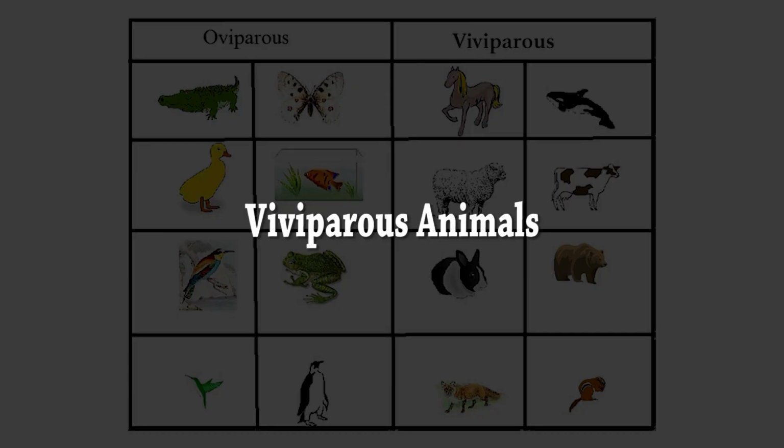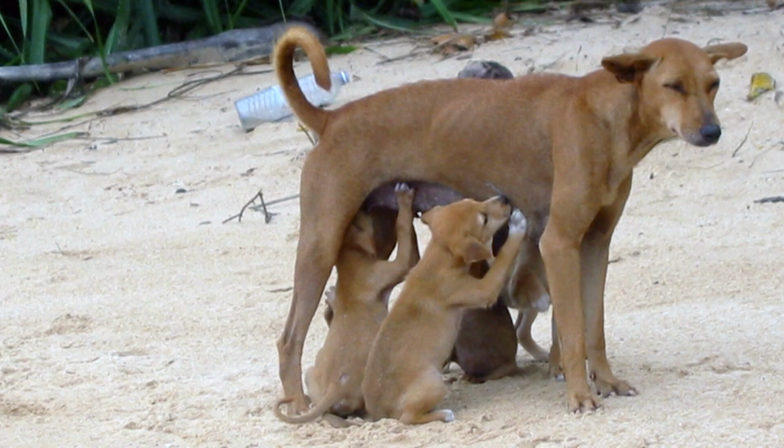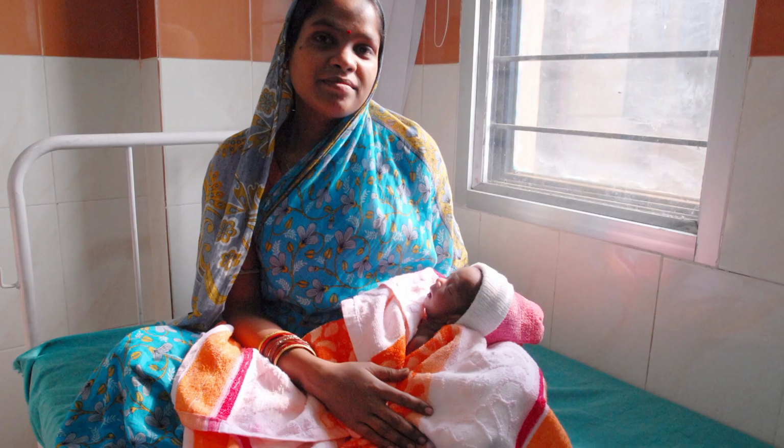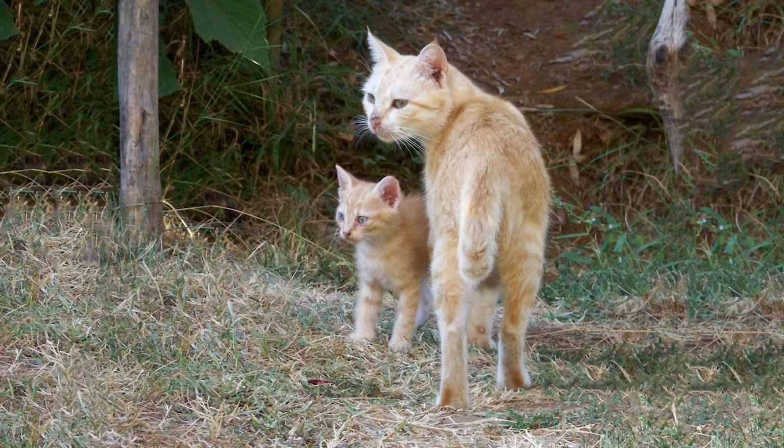Viviparous animals. Animals which give birth to young ones are called viviparous animals. Dog gives birth to puppy. Human gives birth to baby. Cat gives birth to kitten, and so on. In these examples, the young ones are very much similar to the adults when they are born.